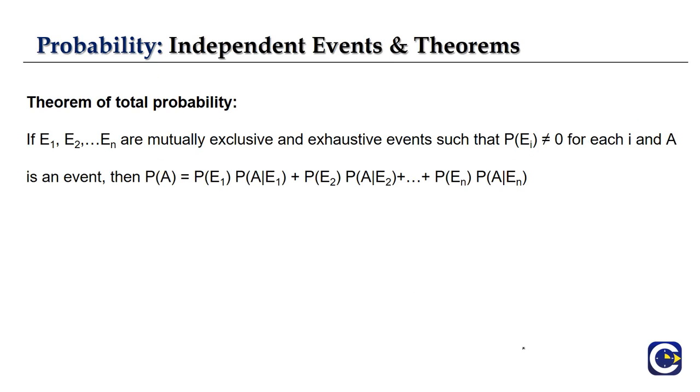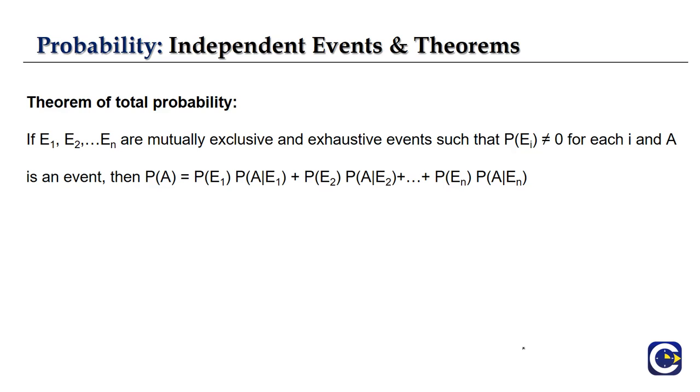So now let's get into our theorems, our next theorem. So here we have discussed our multiplication. So now let's get into our theorem of total probability. So here we are having some n events which are actually mutually exclusive and exhaustive events. So such that the probability of our events should not be equal to 0, right?